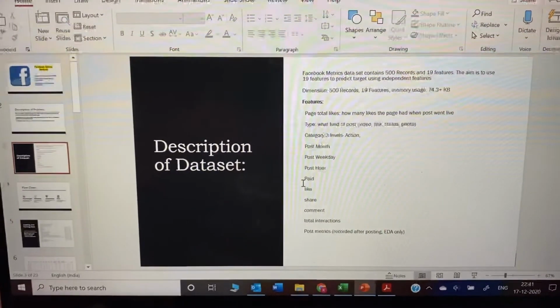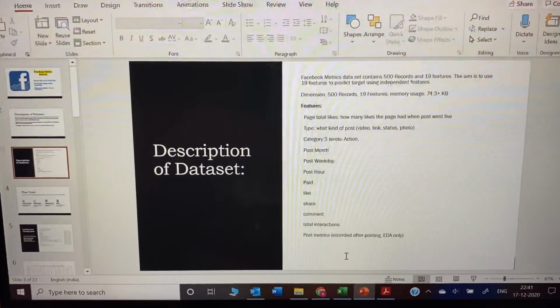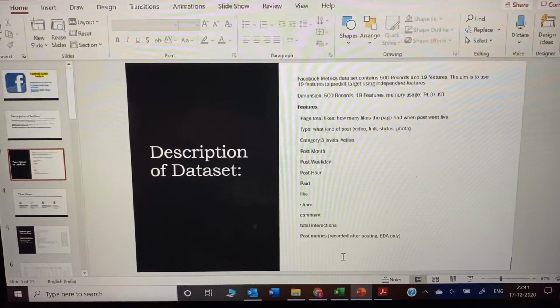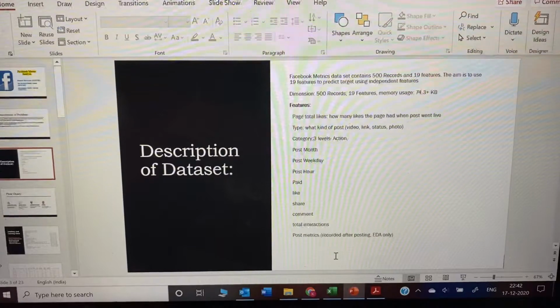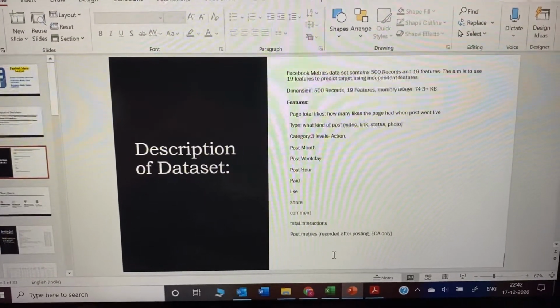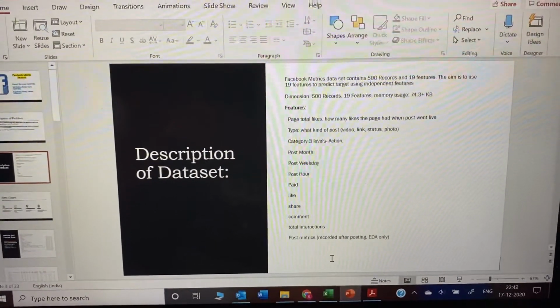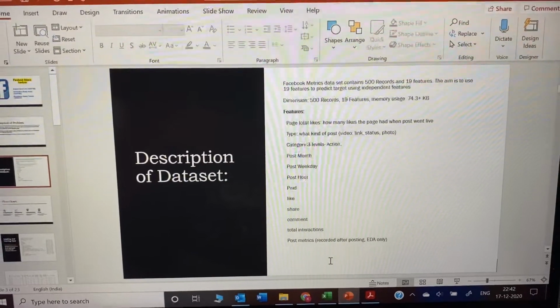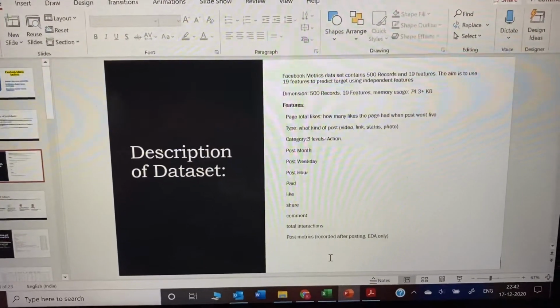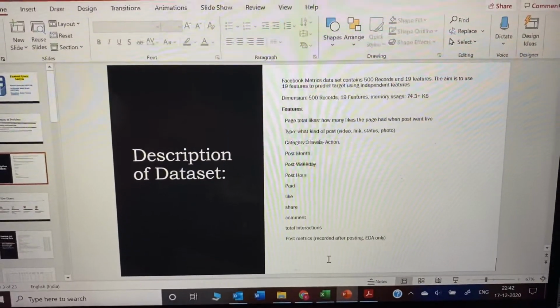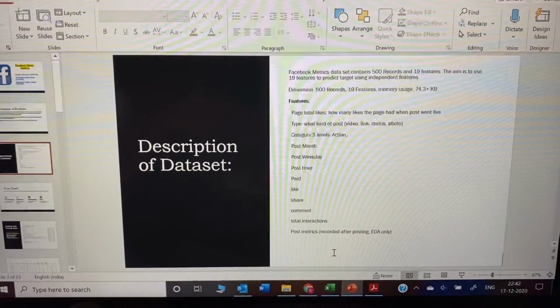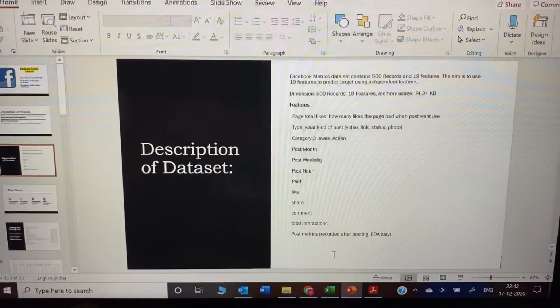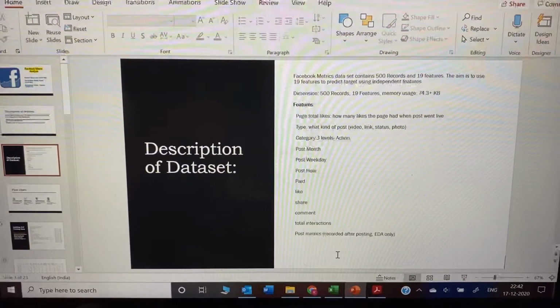The data set that we have seen has around 500 records in it, and it has a total of 19 features. There are different types of features in it, all independent features. Now we are trying to analyze the correlation or similarities between the different features in it, or finding the count of those.